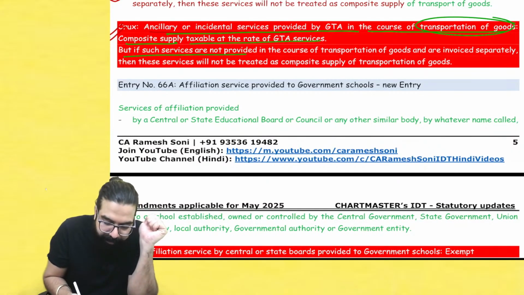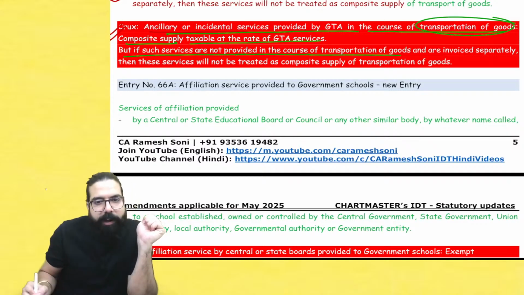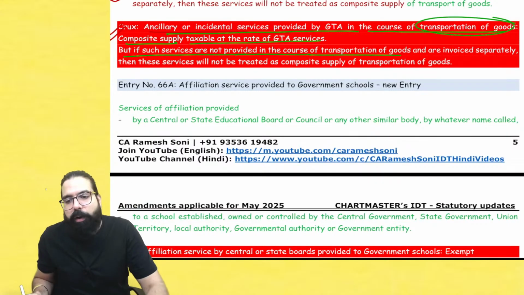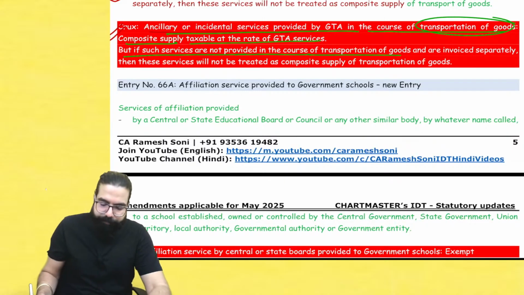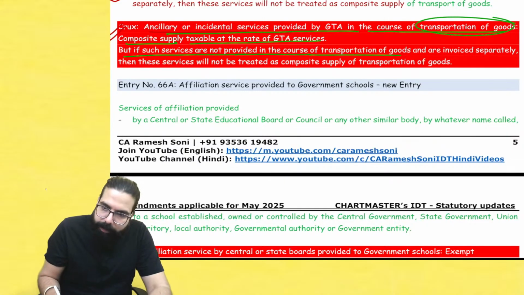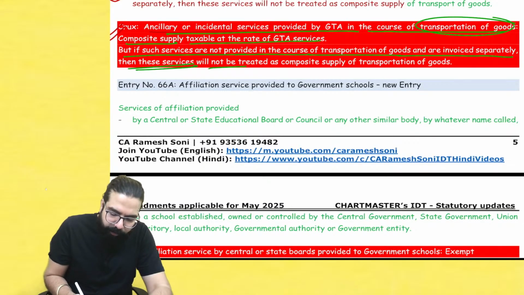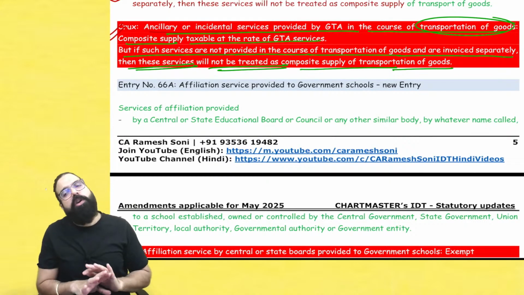But if such services are not provided in the course of transportation and are invoiced separately, then these services will not be treated as a composite supply of transportation. It's not a composite supply.